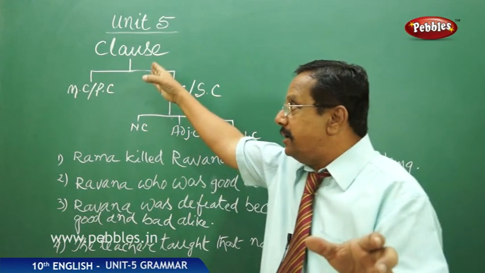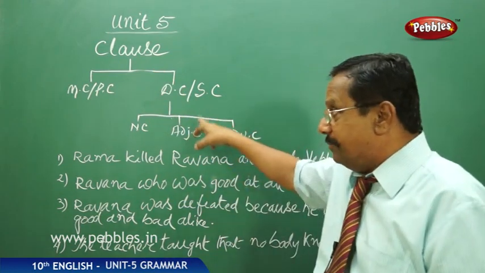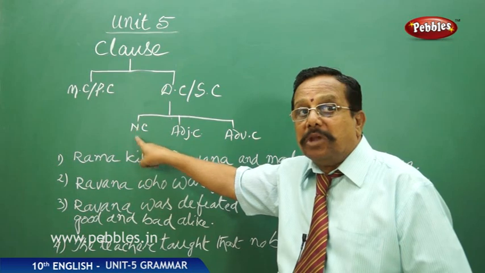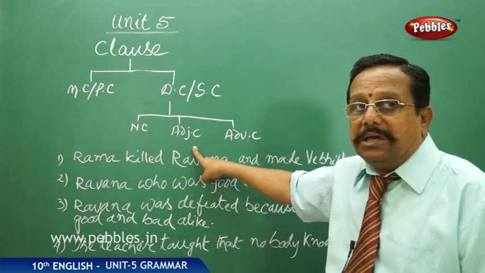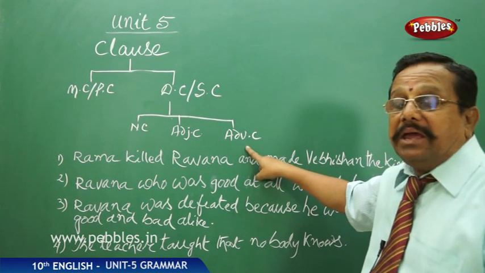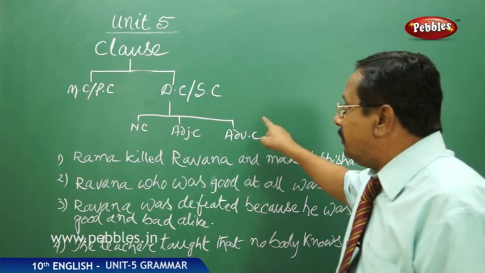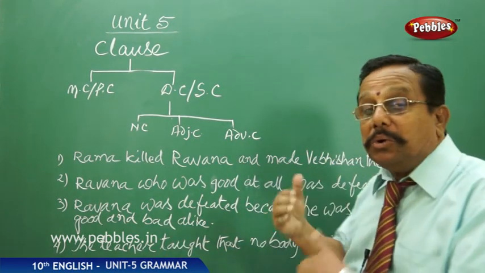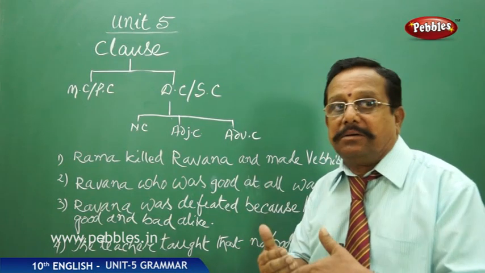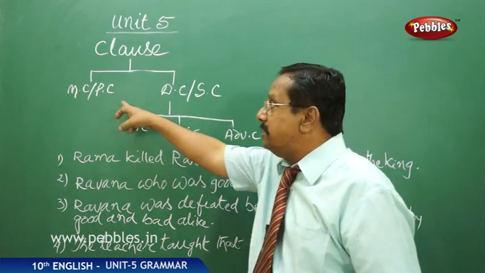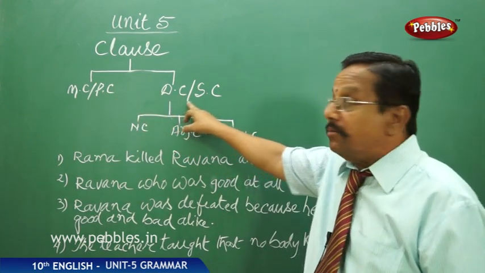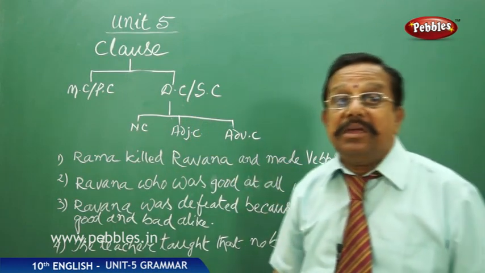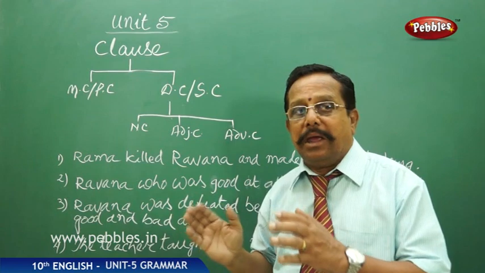Likewise, we have separated clauses. Now under this, the dependent clause can again be divided into three: NC, that is noun clause, ADJC, that is adjective clause, and ADVC, adverb clause. Now our emphasis is on this adverb clause. But to learn that, we should know what a main clause or principal clause is, what a dependent clause or subordinate clause is, and how NC is different from ADJC and ADVC. That we have to know a bit.